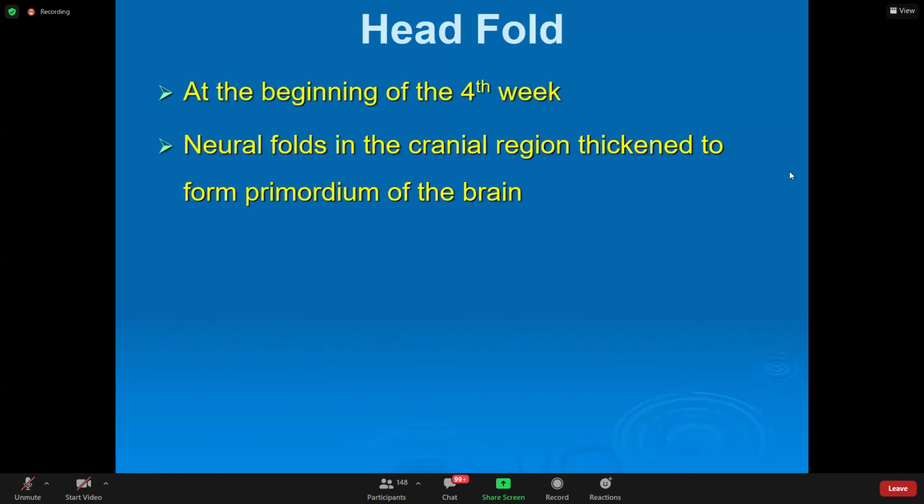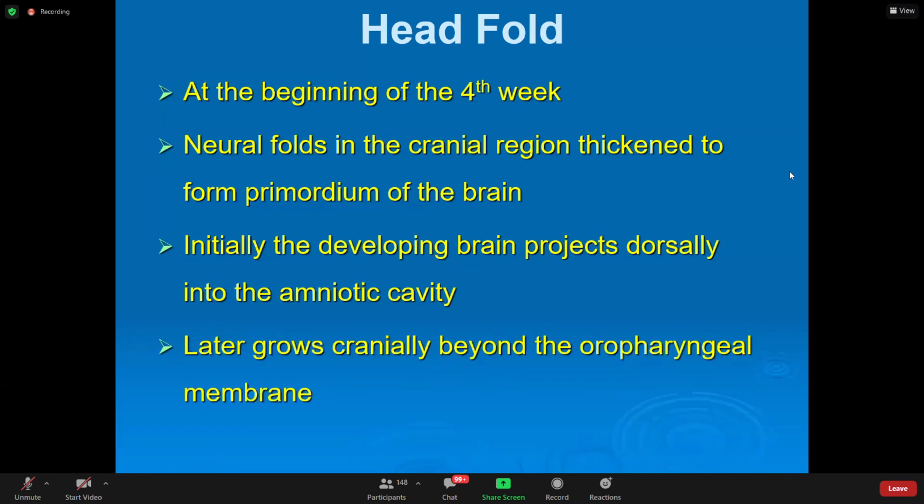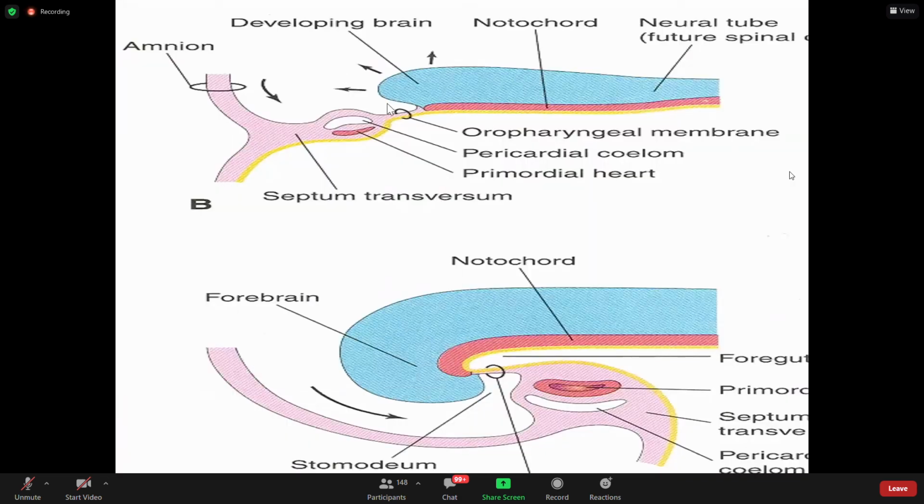At the beginning of the 4th week, the neural fold in the cranial region thickens to form the primordium of the brain. Initially, the developing brain projects dorsally into the amniotic cavity. Later, it grows cranially beyond the oropharyngeal membrane, and it overhangs the developing heart. We will see this. So see here, this is the developing brain, and this is the developing pericardium and primordial heart. This is septum transversum.